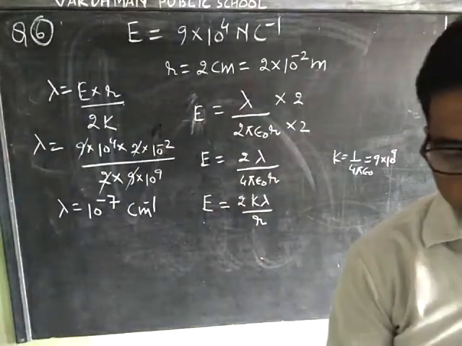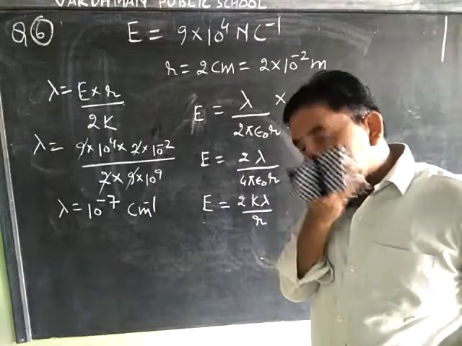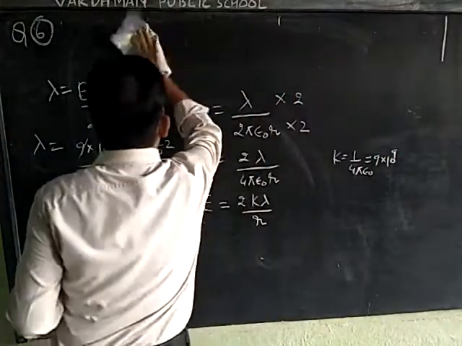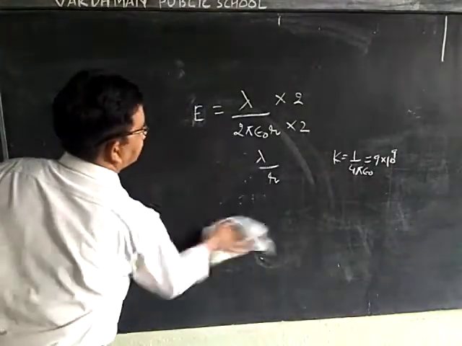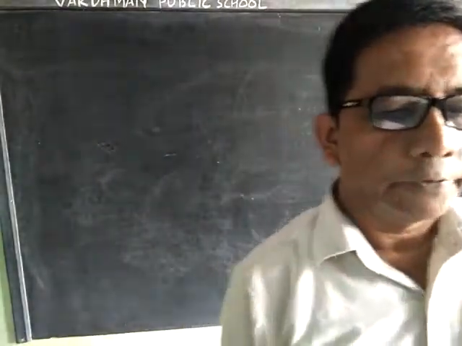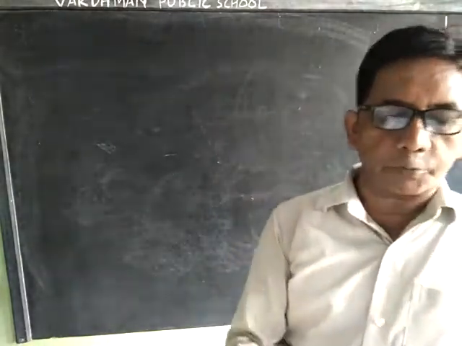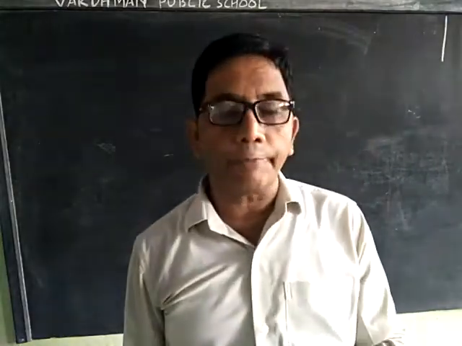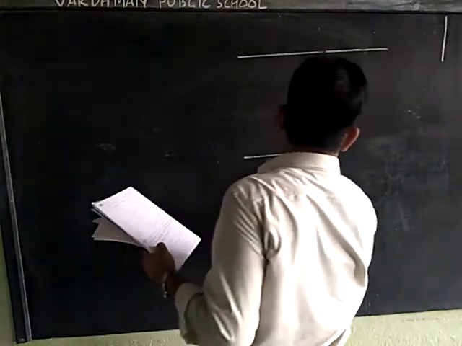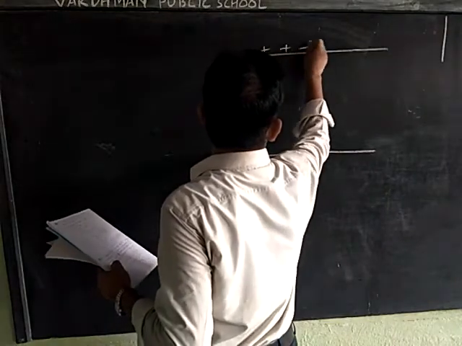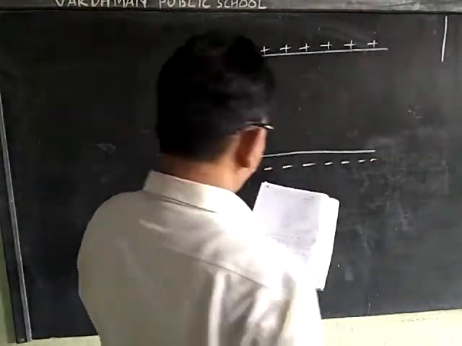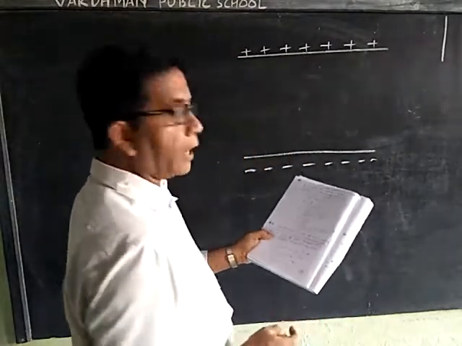Now we will discuss the next question. The figure shows the tracks of three charged particles in a uniform electrostatic field.